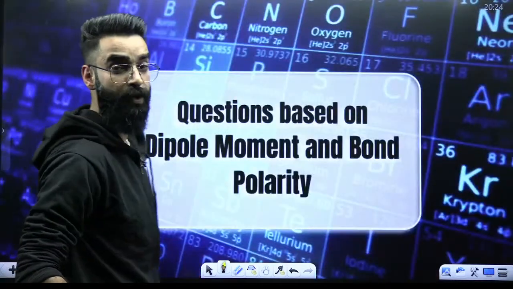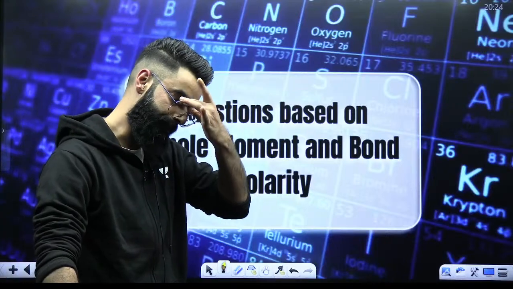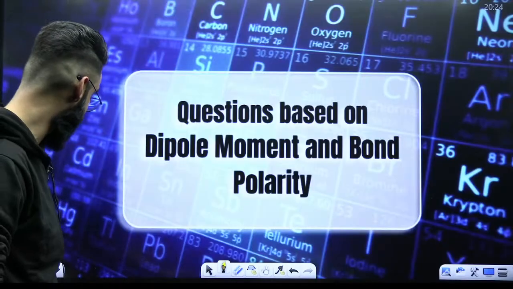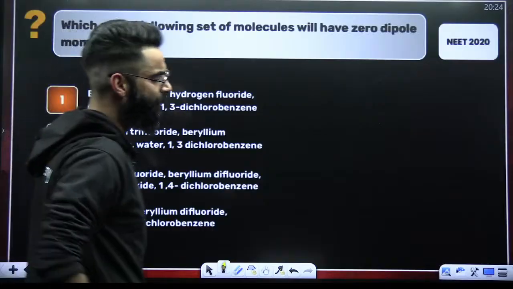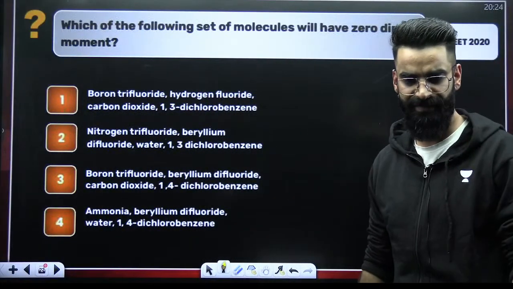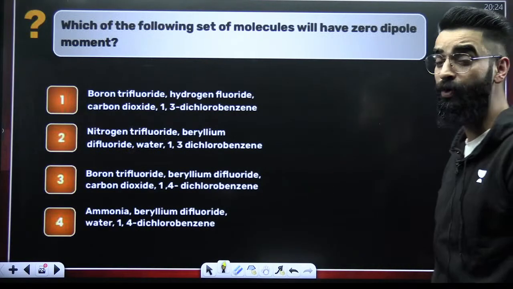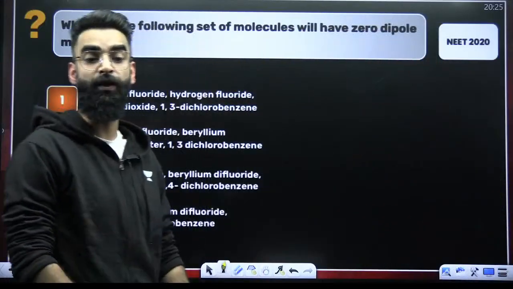Now let's have a look at the questions based on your dipole moment and bond polarity, right? Again, from this particular topic, questions are frequently asked. Okay. Look at the first question. NEET 2020, people. Give it a try. Quick. Which of the following set of molecules will have zero dipole moment?